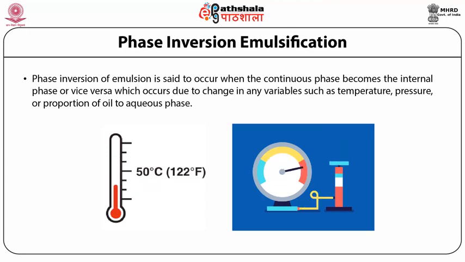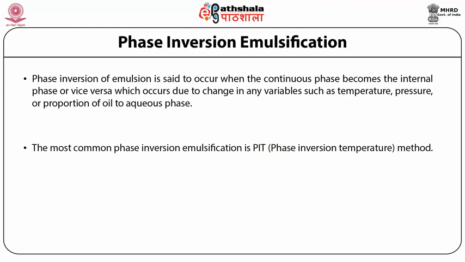For example, if evaporation of the continuous phase is occurring, there are stages where there is an inversion of the phases because the continuous phase has become less in volume. The most common phase inversion emulsification is PIT, which is the phase inversion temperature method. The PIT emulsification is based on changing the temperature, as the name suggests, during which it passes through the microemulsion range. The main disadvantage of the phase inversion temperature method is its restriction to non-ionic surfactants.